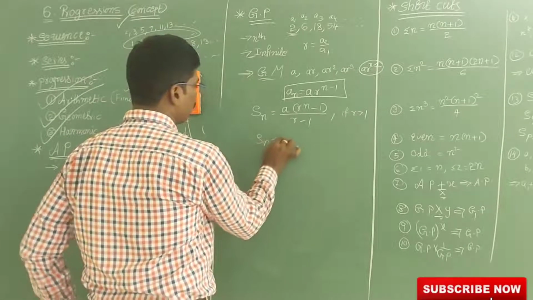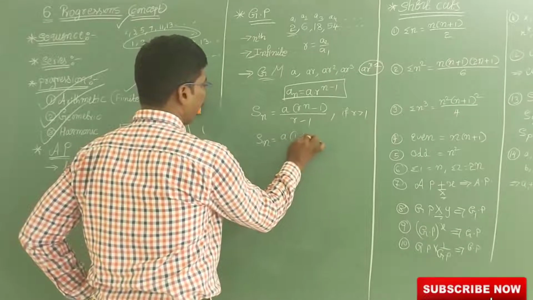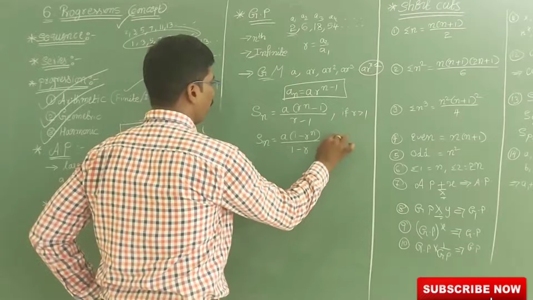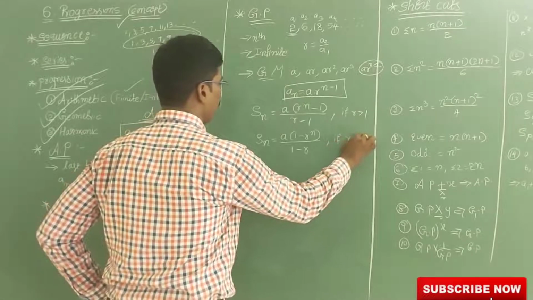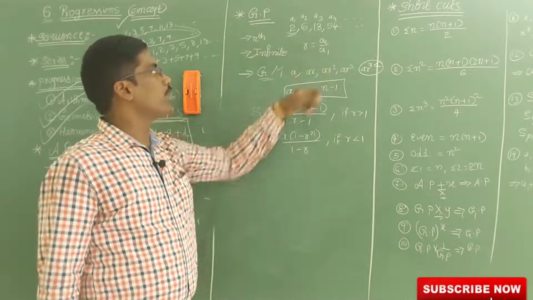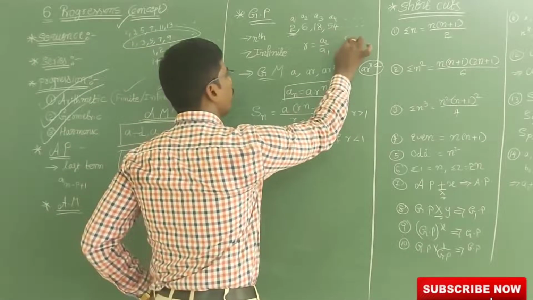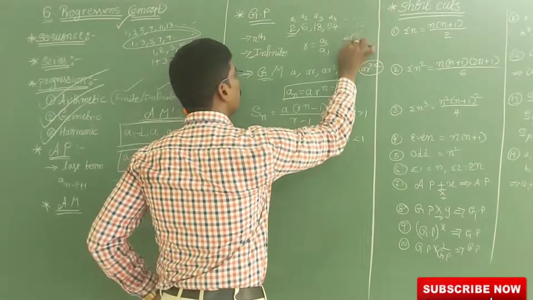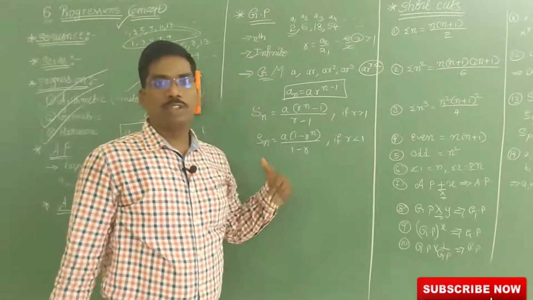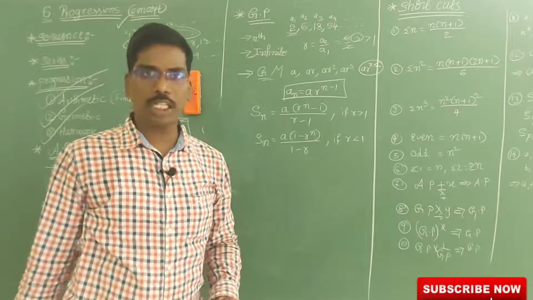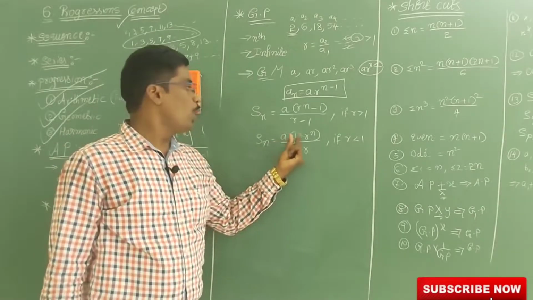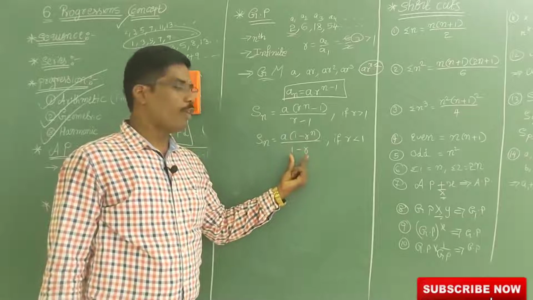Again, Sn is equal to A into 1 minus R power n by 1 minus R. Here R is less than 1. If I divide the terms to get the common ratio, sometimes I get 6 by 2, which means 3, so R is greater than 1. Sometimes it is 2 by 6, which means 1 by 3, so R is less than 1. At that time I have to use the sum of the n terms as A into 1 minus R power n by 1 minus R.